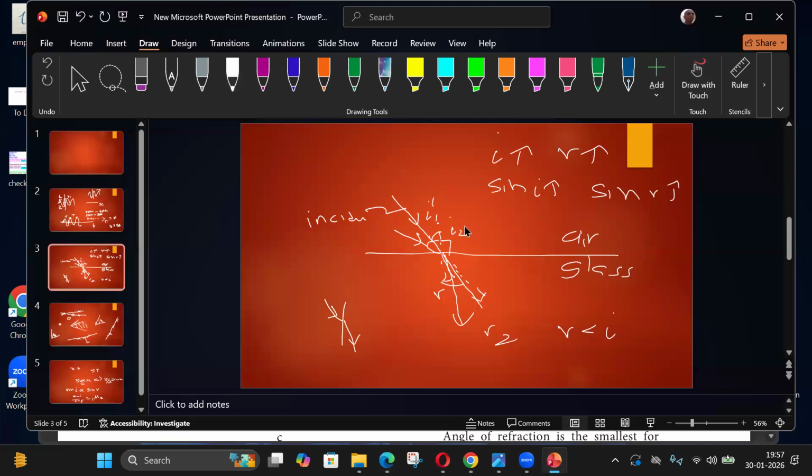This is the rarer medium, air. When it enters the denser medium, it goes towards the normal. So r is less than i.